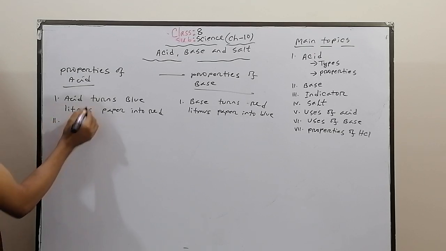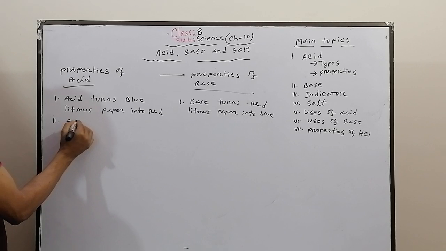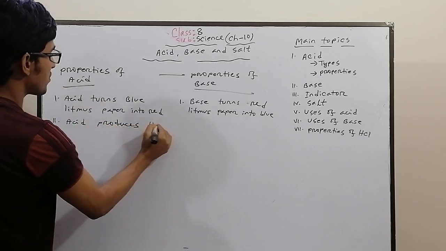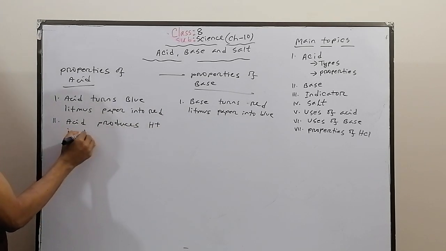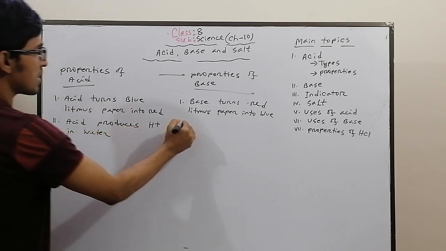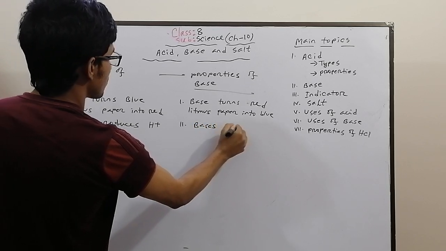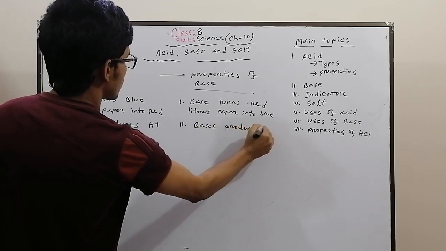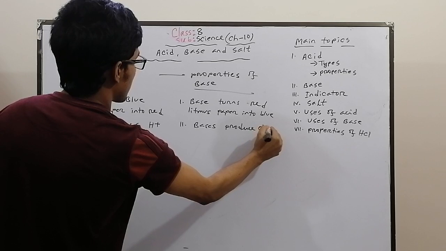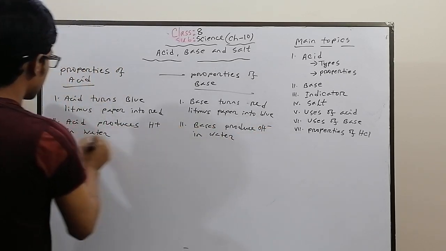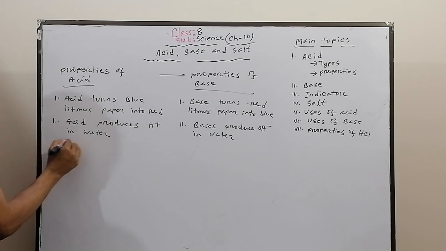On the other hand, acid produces hydrogen ions in water, and bases produce hydroxyl ions in water. Their taste is sour.